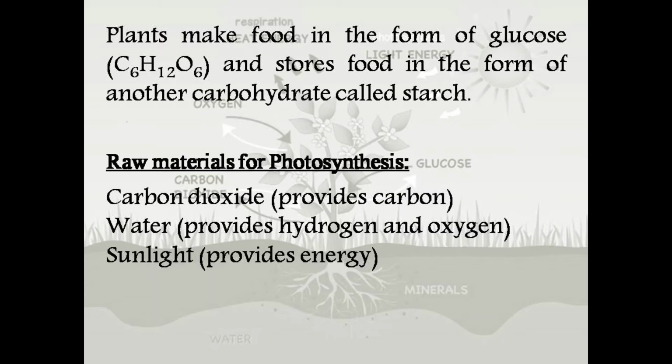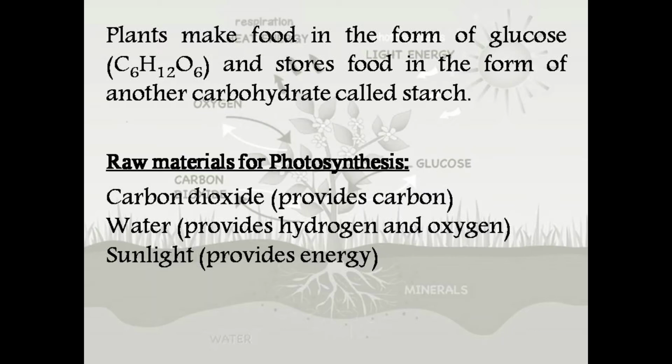As we all know, for the synthesis of glucose, we require carbon, hydrogen and oxygen to be present inside the plant body. So these three elements are basically coming from the raw materials which are initially taken up by the plants for this process. The raw materials for photosynthesis include carbon dioxide.